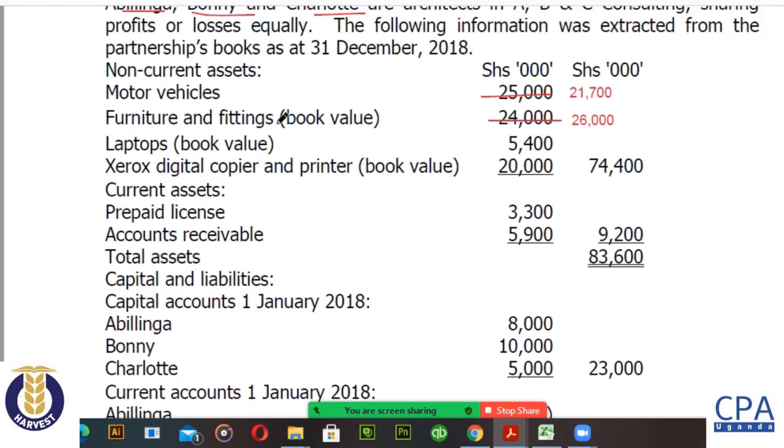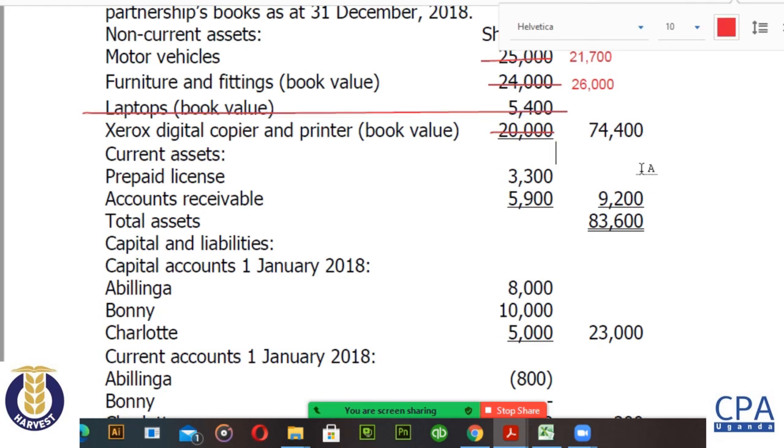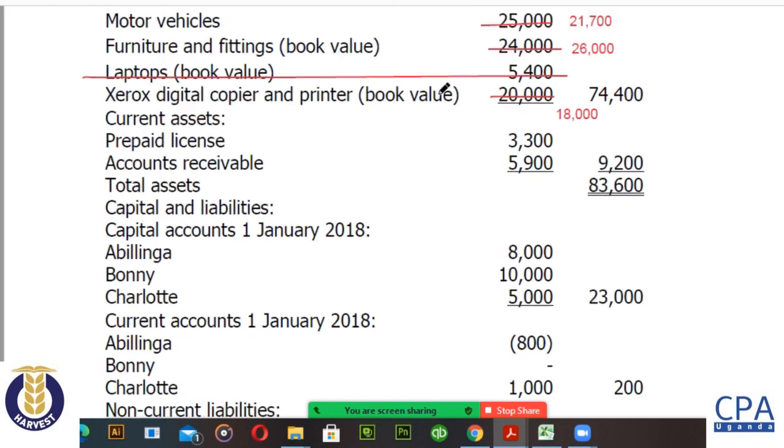The laptop has been taken over, so it will not be there. The Xerox printer is going to be 18,000, the new revalued amount. Prepaid license will be as it is, 3.3. The accounts receivable will remain at 5.9.